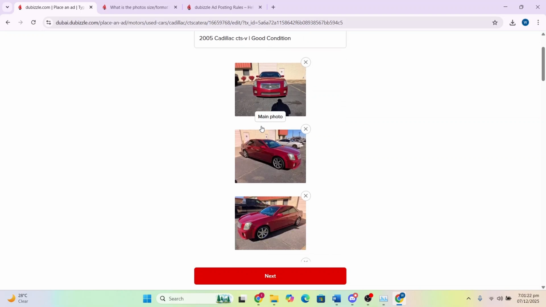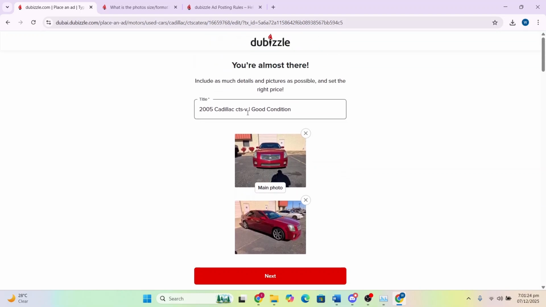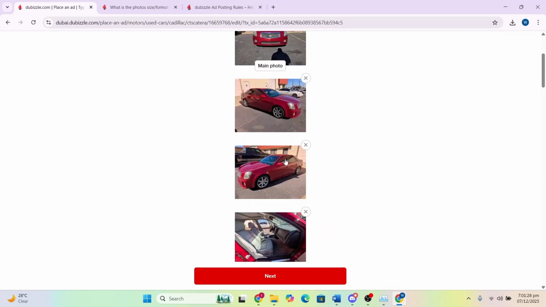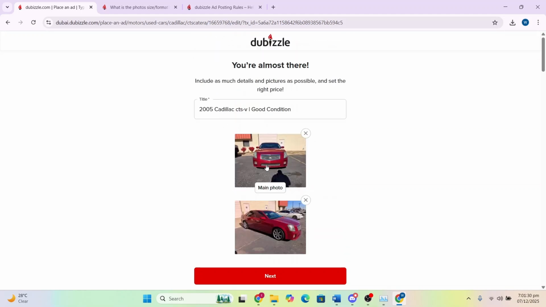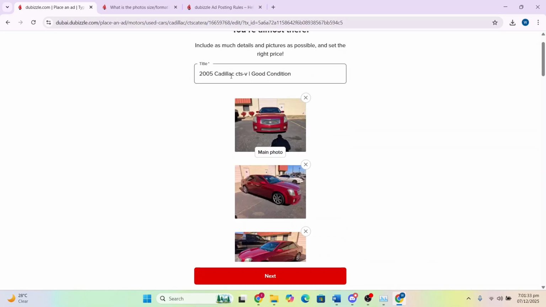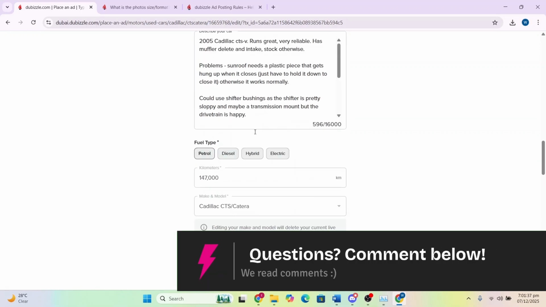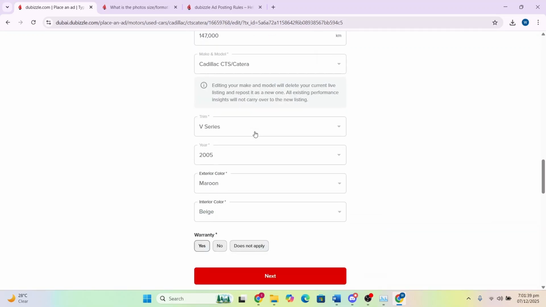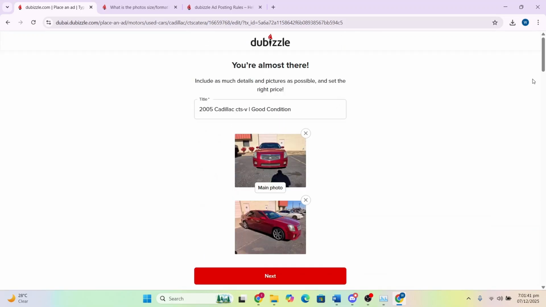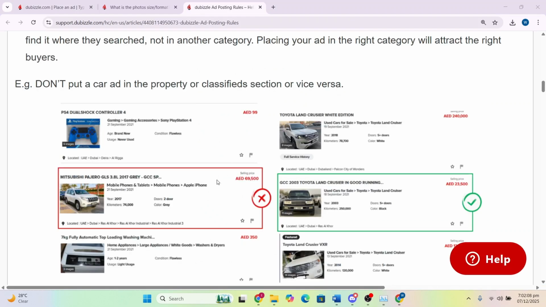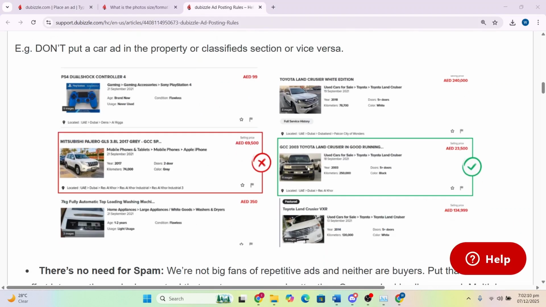A lot of the times people get their ads rejected. They have a completely different title to what they're actually selling. If you are selling a car, make sure your title reflects that car and you have the correct category. Do not try to sell a car in the property category. Your ad will not get approved, plus you'll not even meet the right audience.